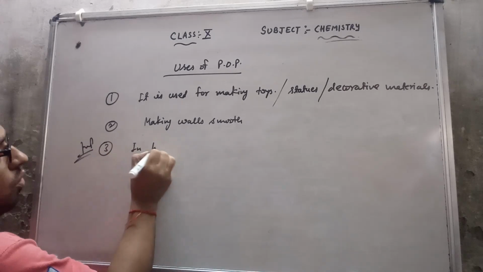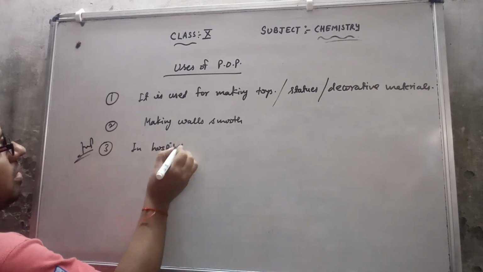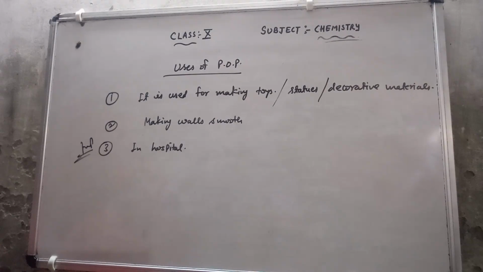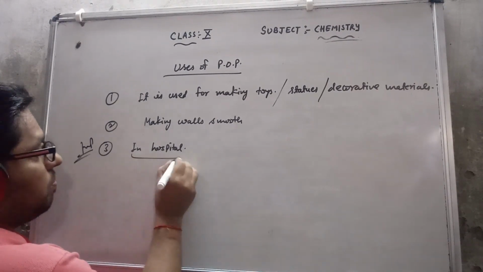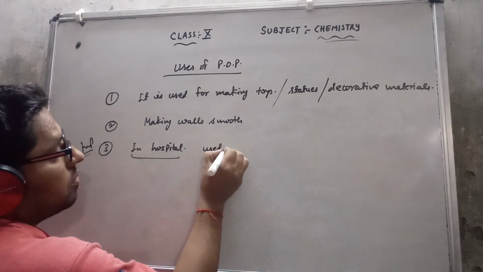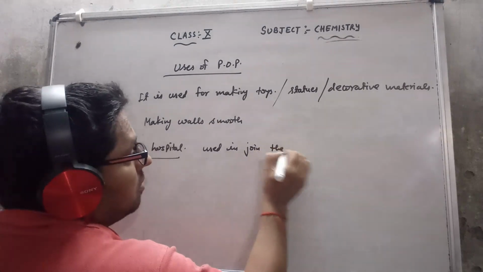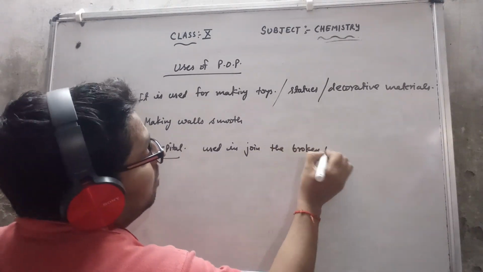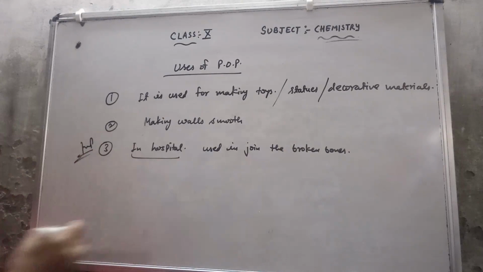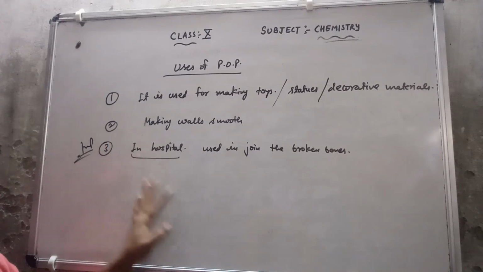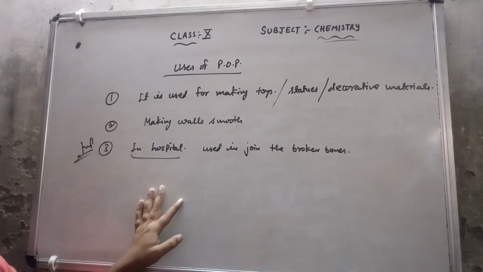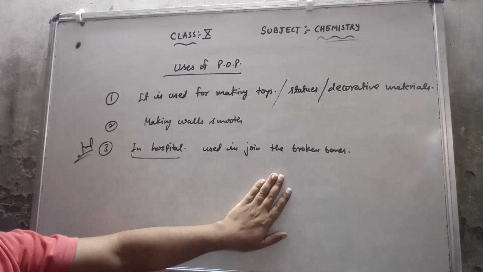Everyone knows why we use it in hospitals: it is used to join broken bones. Whenever a bone breaks, a plaster is applied, and that plaster is made of POP. That means it is used to join the broken bones.